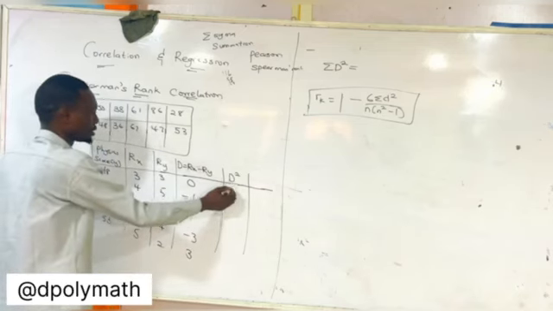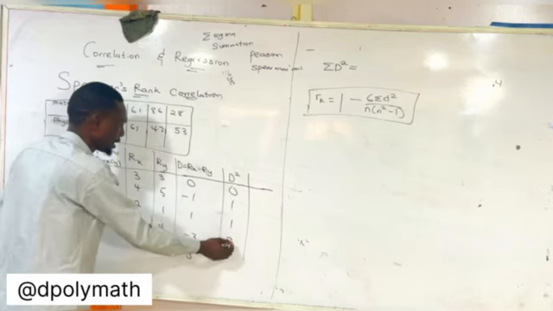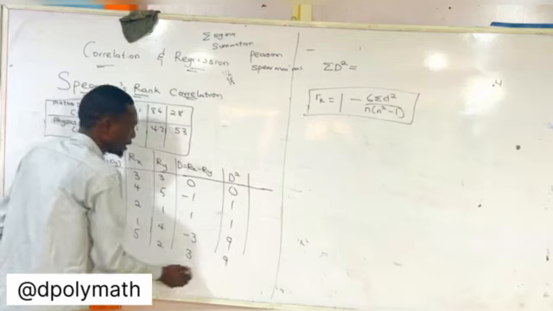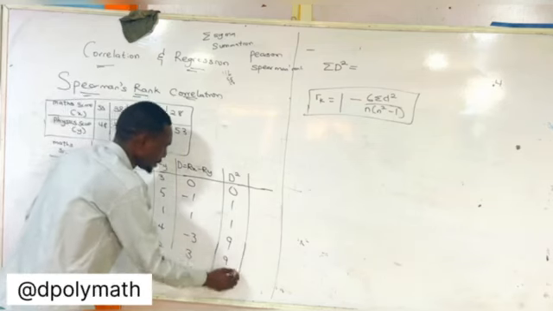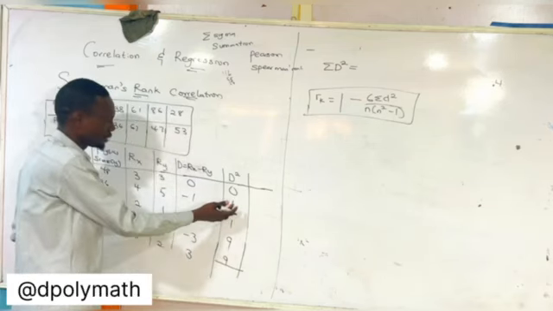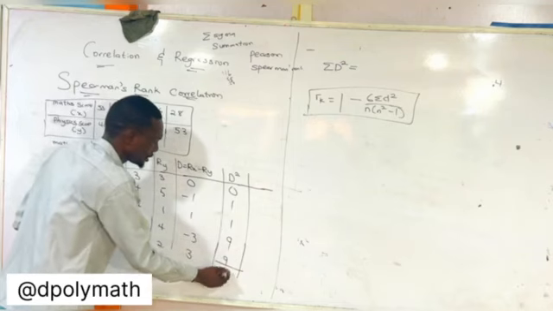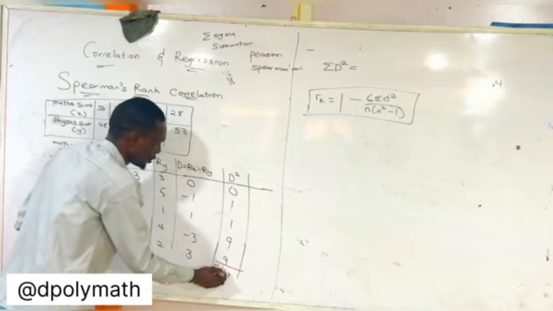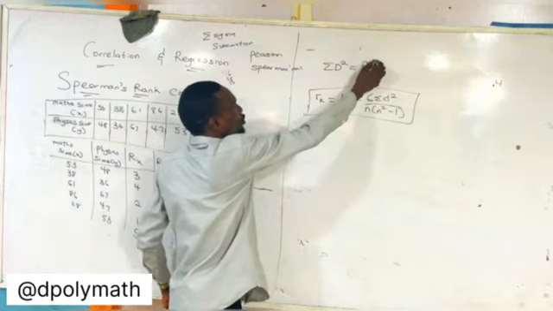So I square it, that's the next column. So 0 squared is 0, minus 1 squared is 1, 1 squared is 1, 3 squared is 9, and 3 squared is also 9. So I'm going to find the summation. Now, the summation of all of these: 1 plus 1, 2, plus 9, 11, plus 9, 20. That's the summation of d squared. So now, the summation of d squared is 20.